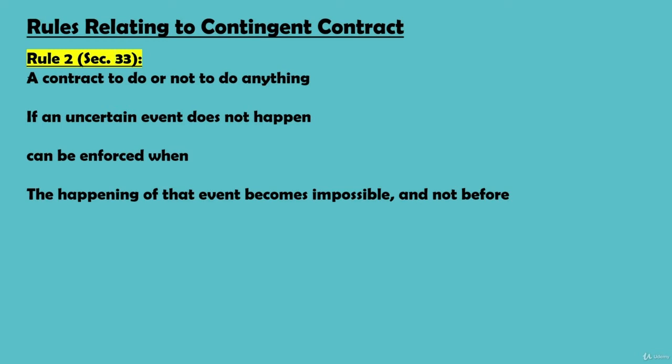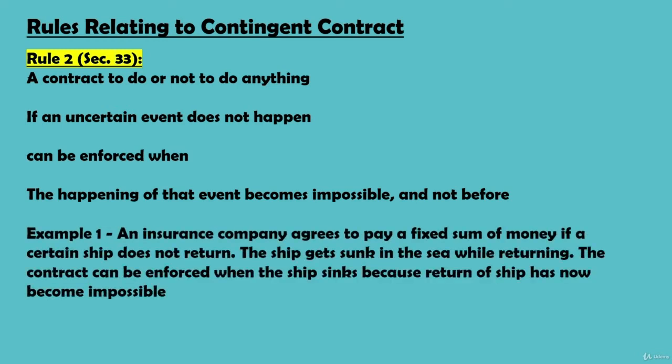For example, an insurance company agrees to pay a fixed sum of money if a certain ship does not return. The ship gets sunk in the sea while returning. The contract can be enforced when the ship sinks because the return of the ship has now become impossible. Clear?